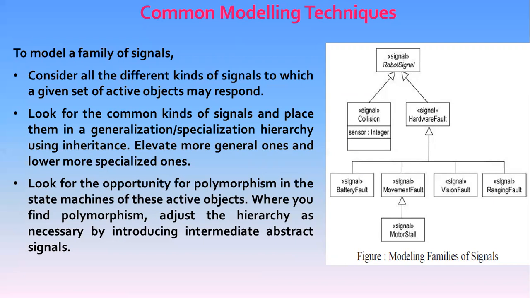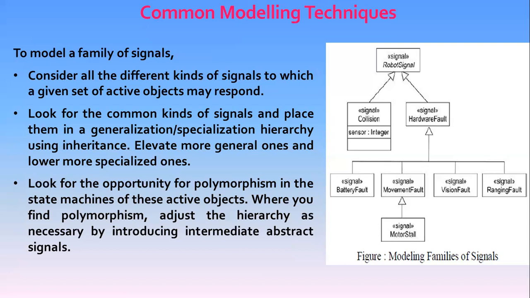This figure shows a model of a family of signals that may be handled by an autonomous robot. Note that the root signal, robot signal, is abstract, which means that there may be no direct instances. This signal has two intermediate concrete specializations: one is collision and the other is hardware fault, which is further specialized. Here note that the collision signal has only one parameter.